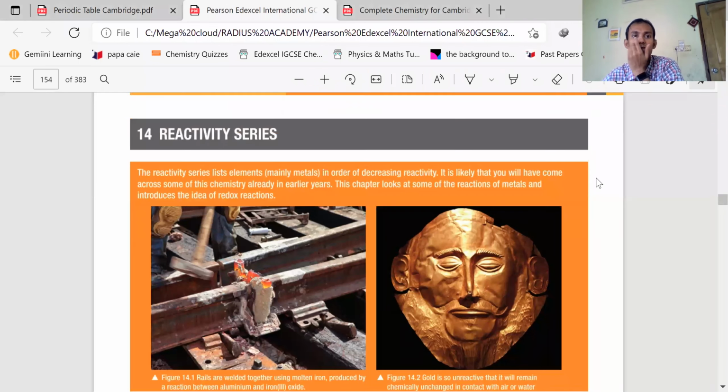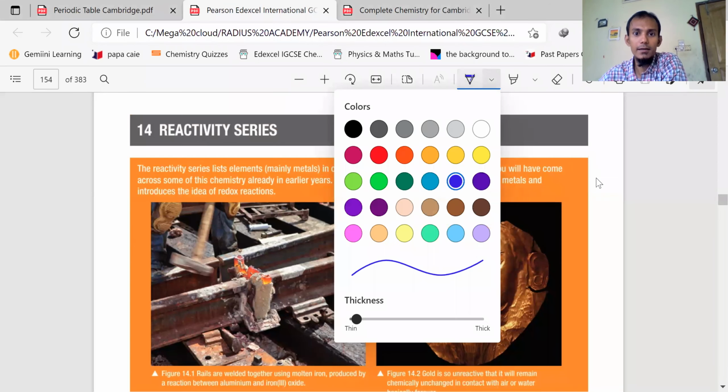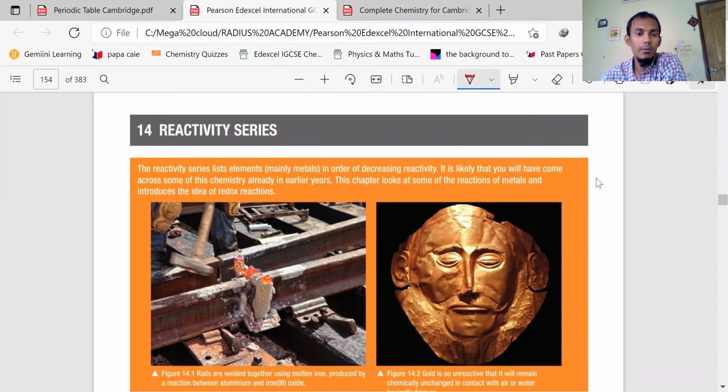So, reactivity series. If you look at this term, reactivity means we want to find how reactive the metals, even the non-metals, are when we compare them with each other. And it's a series, meaning we'll give you a list. Many students understand this list needs to be memorized, but I give you my word that we will not memorize stuff, so you can remember this series. We will try to give it to you in that way.